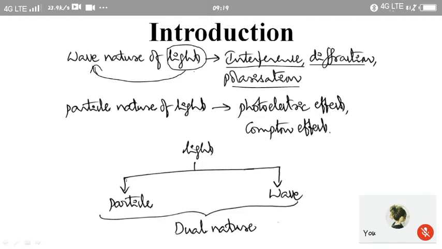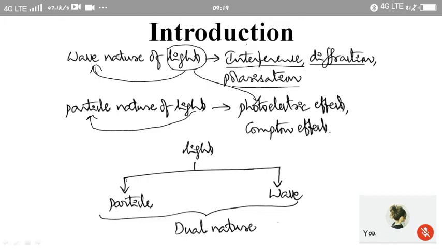Now the same light is also exhibiting phenomena like the photoelectric effect and Compton effect, etc. Now if we consider these effects which are exhibited by the same light, in order to study or explain these phenomena, we assume that light will be propagating in the form of particles. So the same light exhibits different phenomena.